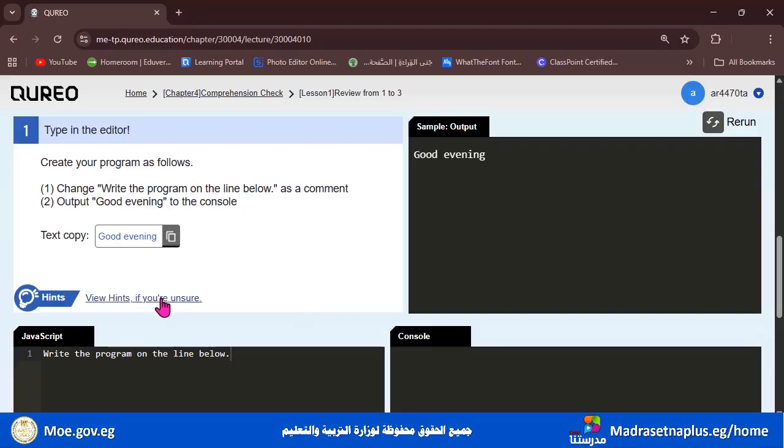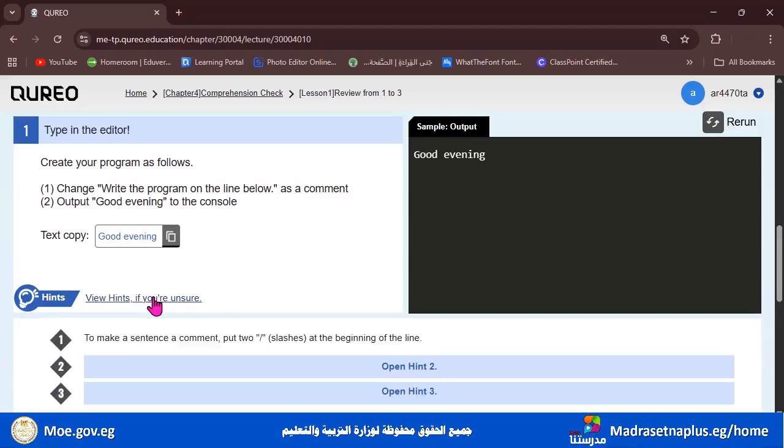For example, if you click here, it will open a hint. It may be 1 or 2 or 3, and the hint tells you what exactly you should do. Hint number 1 tells you to make a sentence a comment by putting two slashes at the beginning of the line.